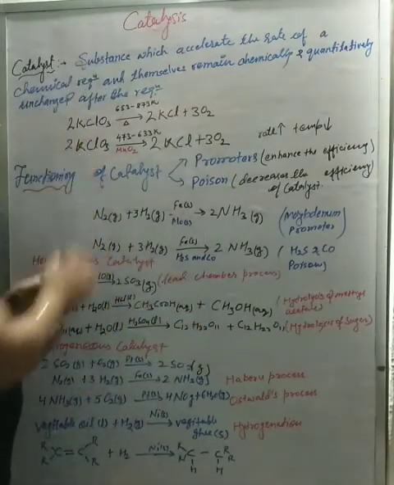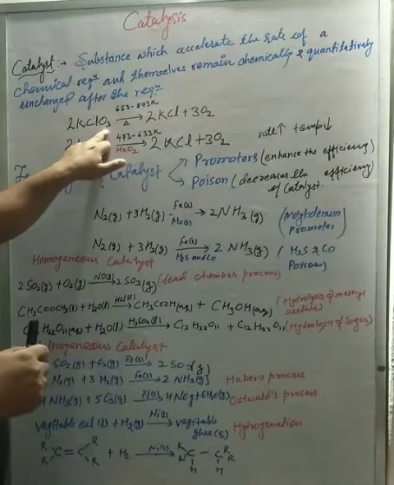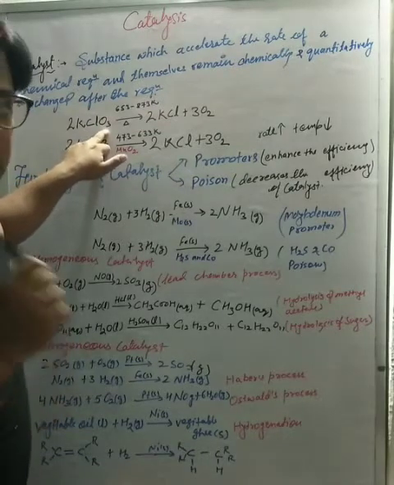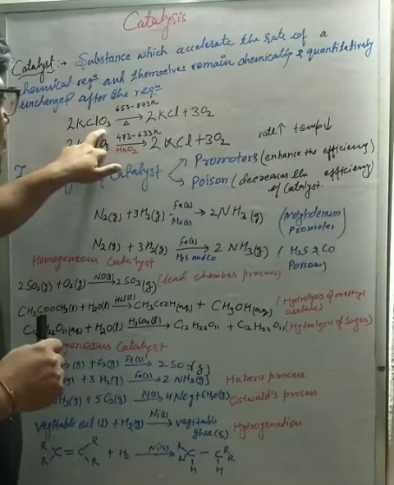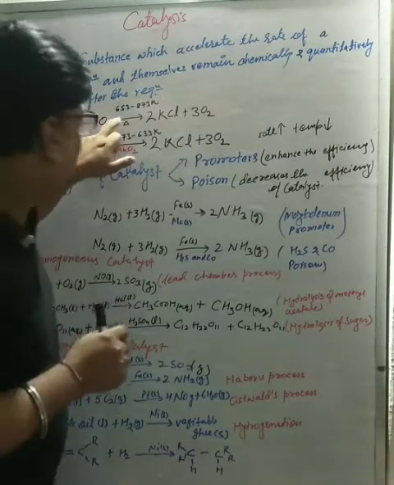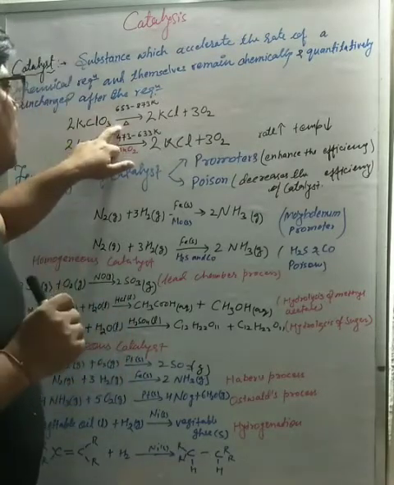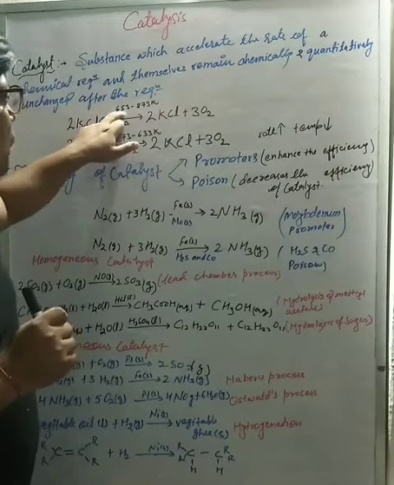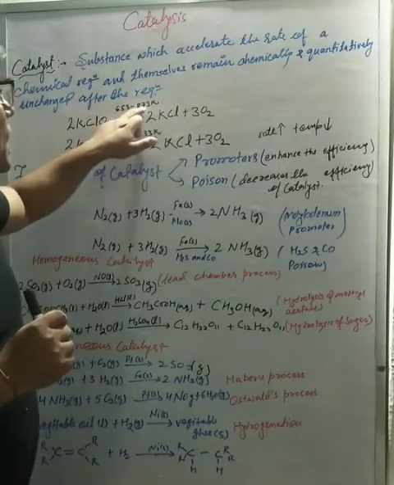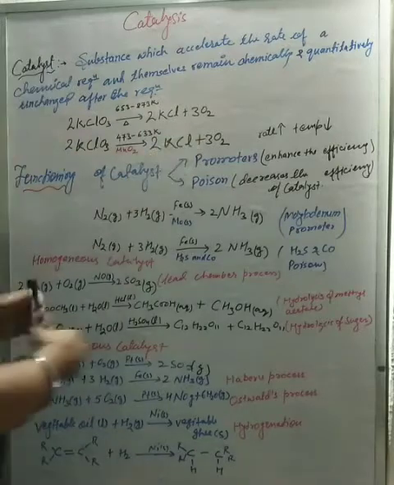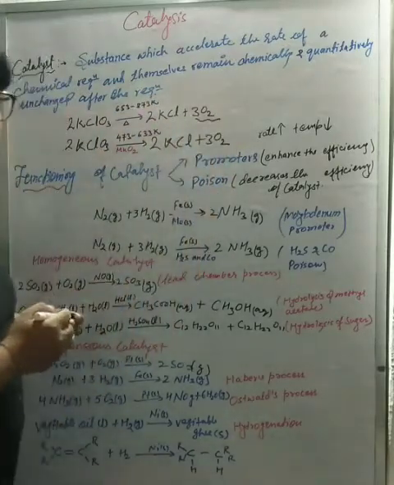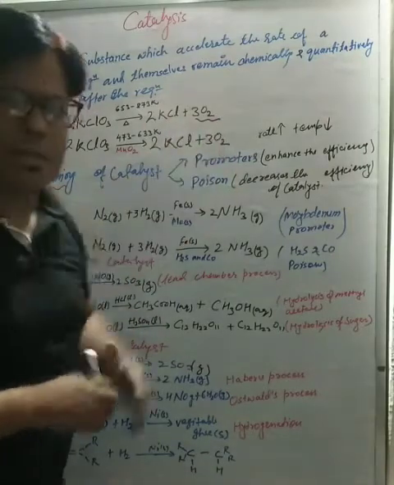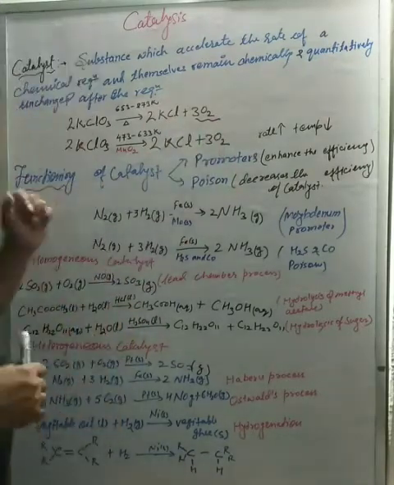That is our KClO3, potassium chlorate. When we supply some heat to potassium chlorate, at a temperature of 653 to 873 Kelvin, it gives us KCl plus oxygen, right?